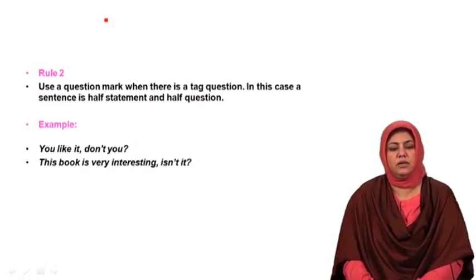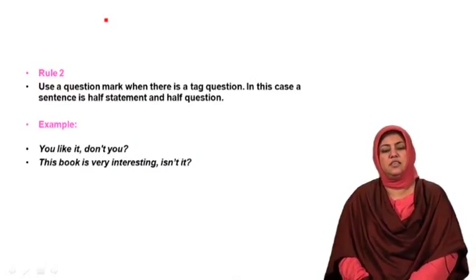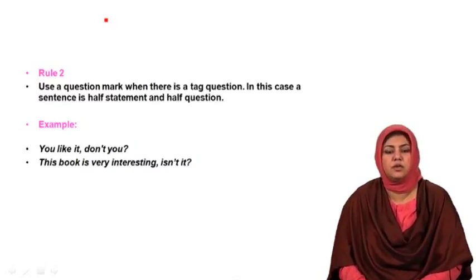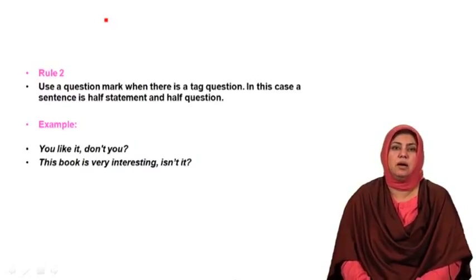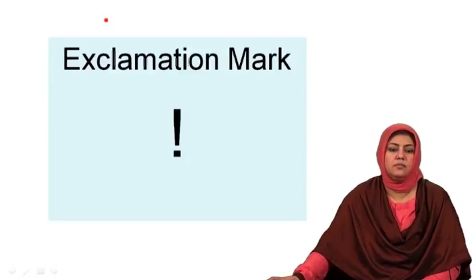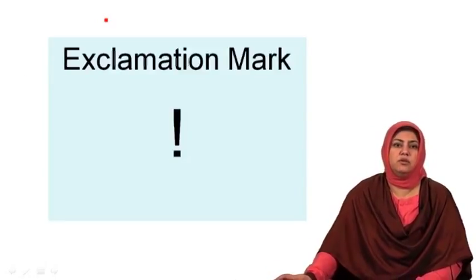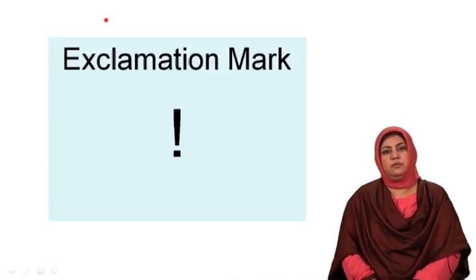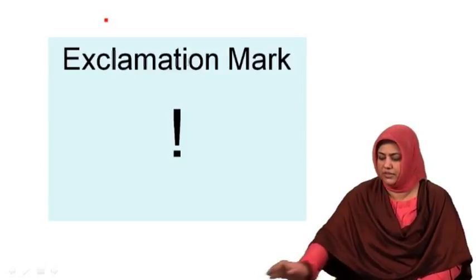In these cases where half of the sentence is a statement and the rest of the half is a question, where a tag question is created, a question mark is used at the end. So these were the two simple rules that I have shared with reference to the use of a question mark.